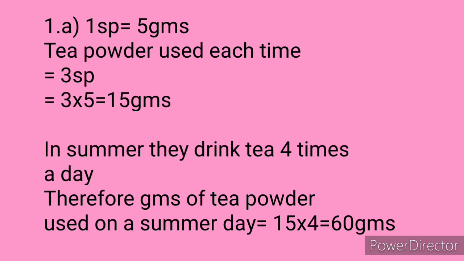So in a summer day they'll be making tea 4 times a day. They'll drink tea 4 times a day. So totally how many grams they are using? So 15 grams into 4, that is equals to 60 grams. So in a summer day tea powder used is 60 grams.